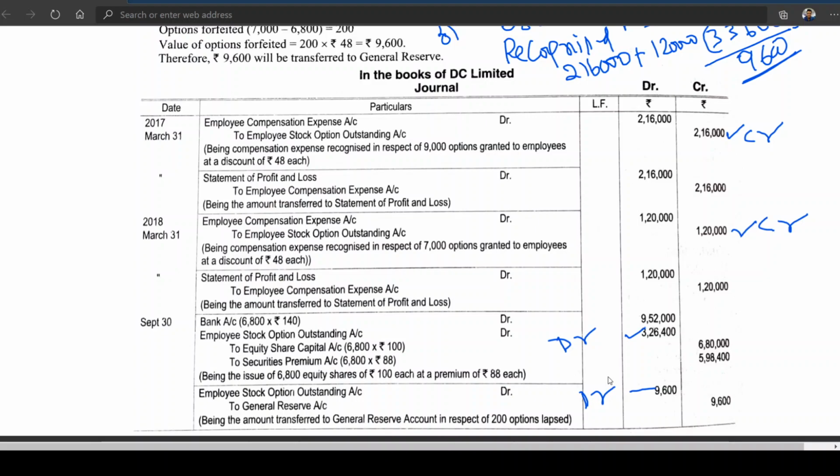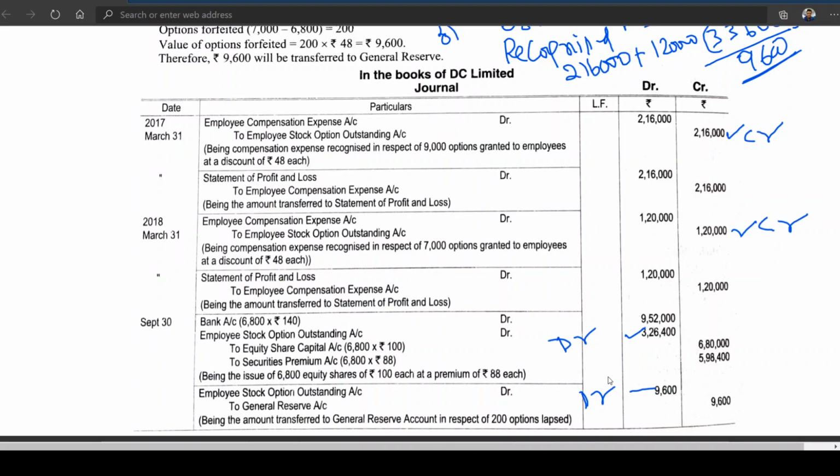The reason why it is shown under the heading between share capital and reserves and surplus is that employee stock option outstanding account is slowly converted into which account? Share capital account. Simple words, after closing of employee compensation expense, it will be bank account debit to equity share capital, securities premium.